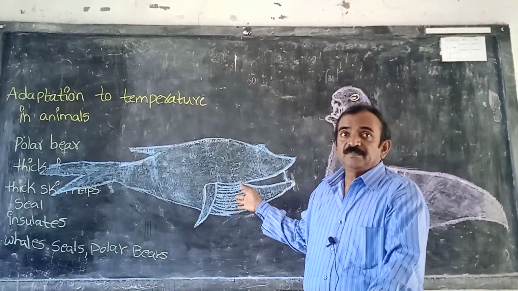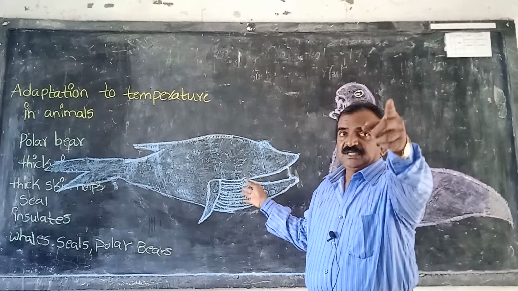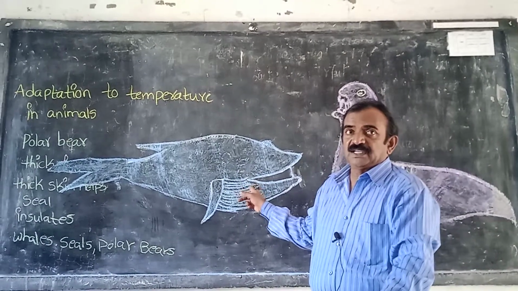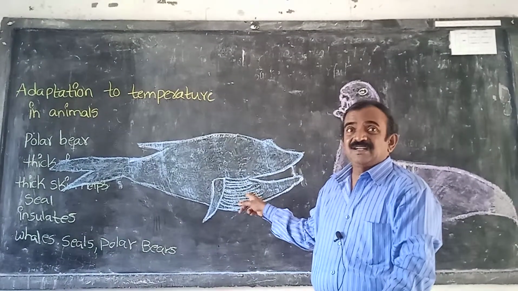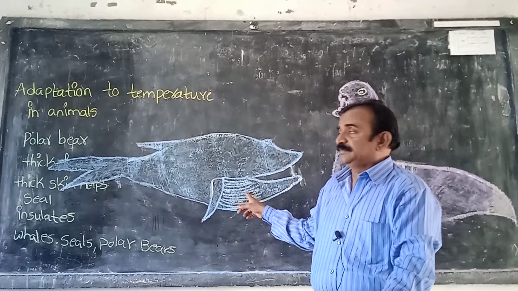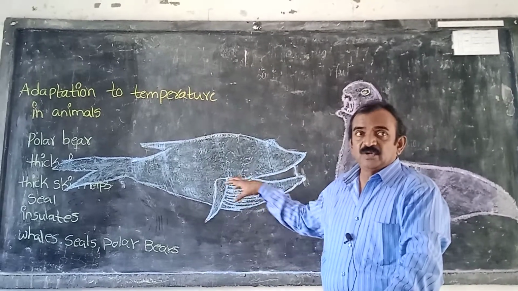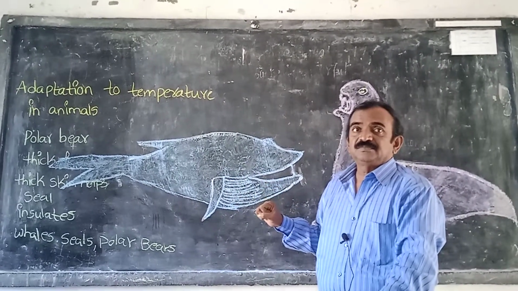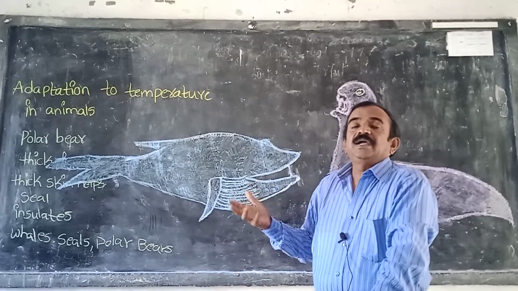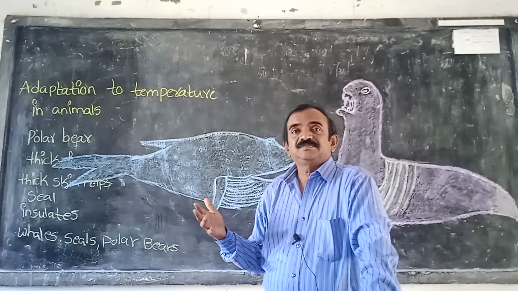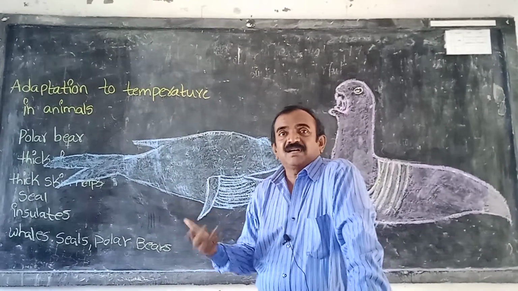This is called blue whale. It is not a fish, it is a mammal. Listen carefully. It looks like a fish, but it is a mammal. It gives birth to young ones, and it gives milk to its young ones. Its body temperature is maintained constant.